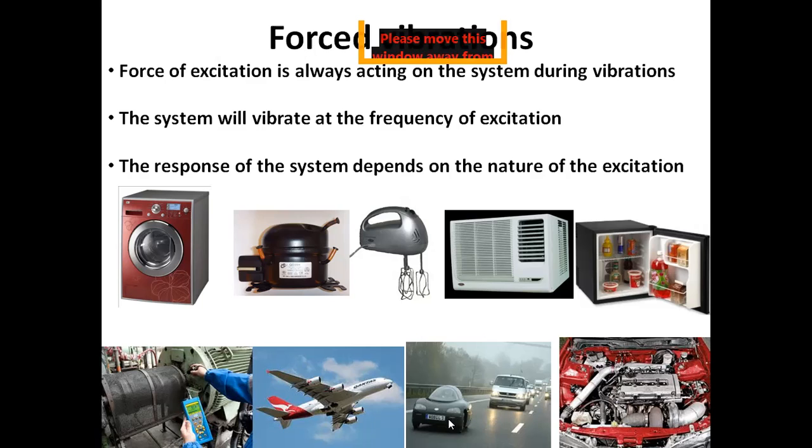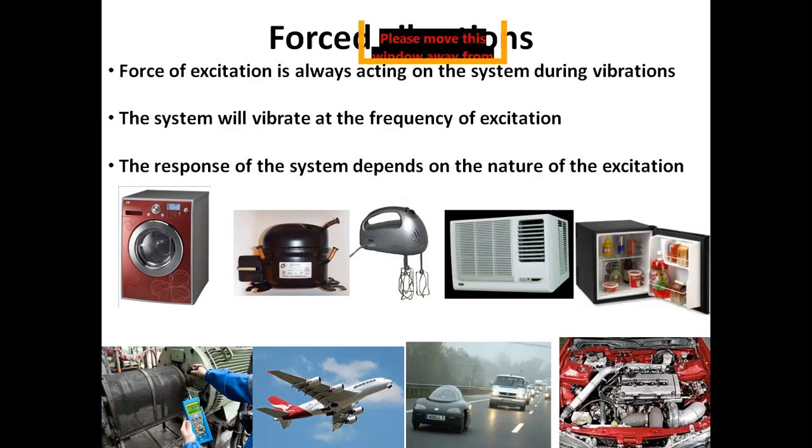As long as the vehicle is driving on the road, you would feel the vibration inside the passenger cabin. As long as the aircraft engines are on and it is flying, the passengers would feel the vibration. So all these are examples of forced vibration.